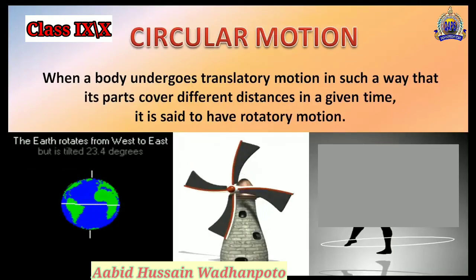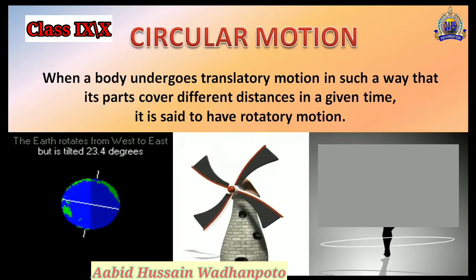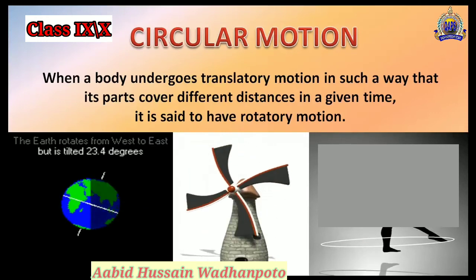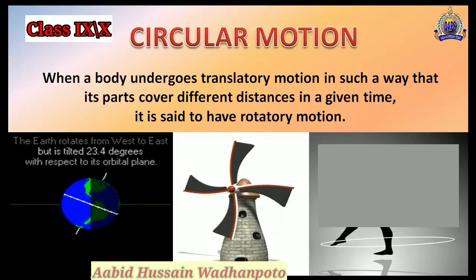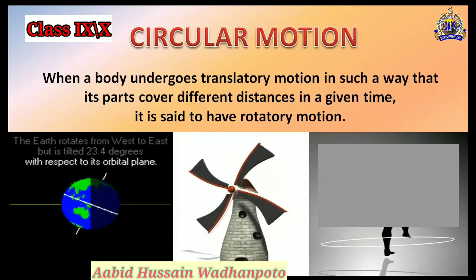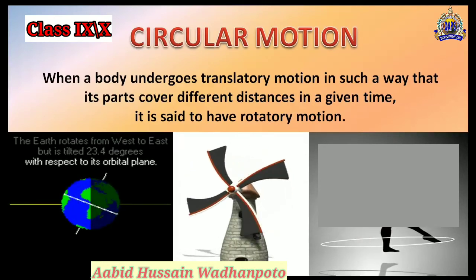Again we have circular motion examples: the rotation of the earth, and the fan which is moving here. All these examples are related to the motion of objects in a circular path.